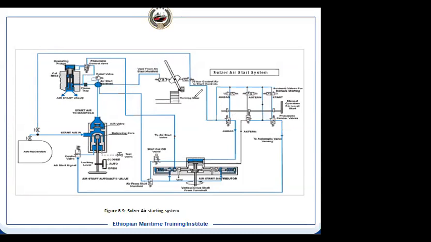So as per IMO, it is the total air capacity. It means both the bottles are filled up, and then there should not be any filling after that. And then 12 consecutive starts are tried out during the sea trial. It is a class requirement, classification society requirement. It has to be passed. Then only the ship can get the certificate. Otherwise, the ship will not get the class certificate.